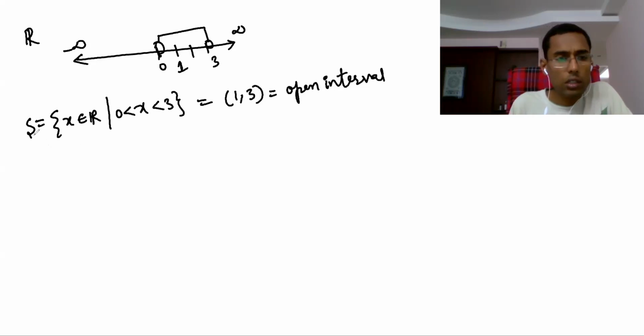Next, I am writing all the intervals. This is an open interval. I think now you got the idea. This is part of the real number line, simply a subset of real numbers, so you can write it in open interval form. All the real numbers from 1 to 3 you represent like this.